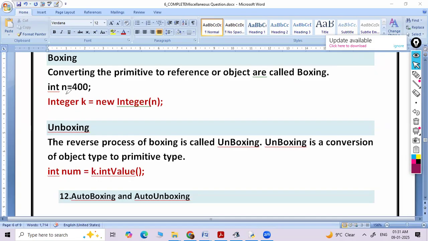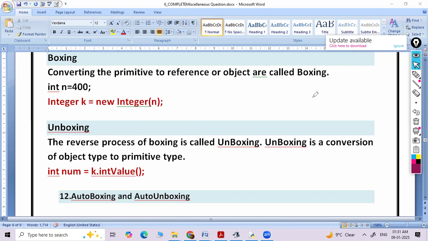We can say that n is a primitive value. What are the primitive data types, as we have discussed in the previous lectures? Byte, short, int, long, float, double, char, boolean. These are 8 primitive data types.